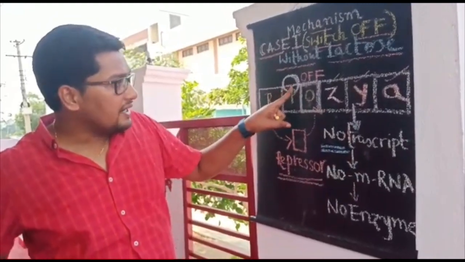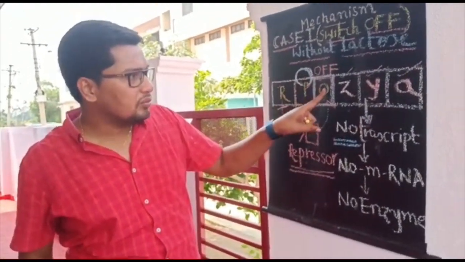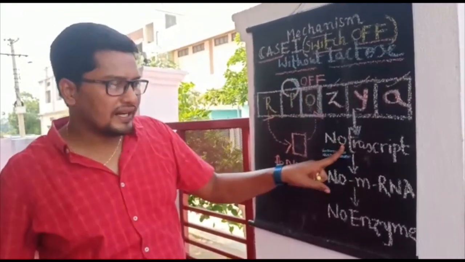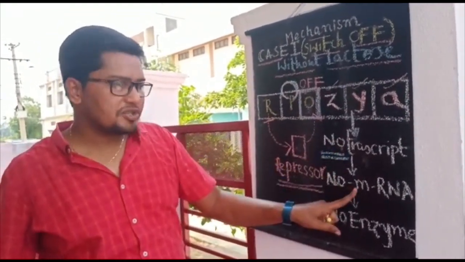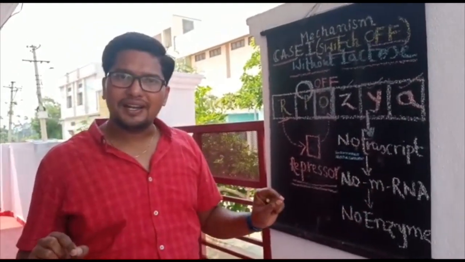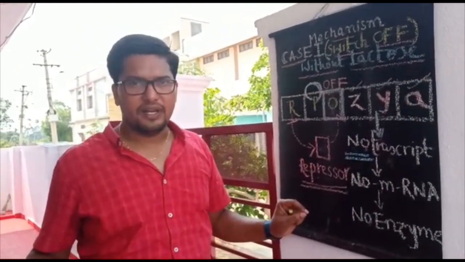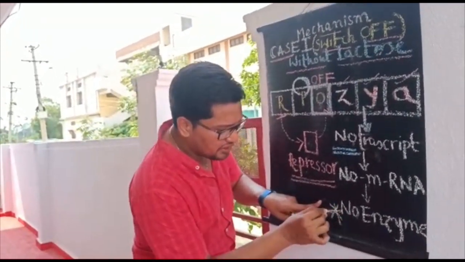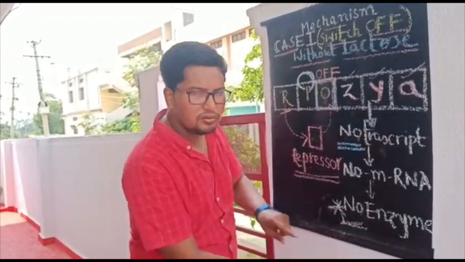Because RNA polymerase enzyme is unable to cross the operator. Without enzyme there is no transcription. No transcription means no mRNA is produced, and without mRNA there will be no translation, and without translation enzymes cannot be produced. That's why I have written no enzyme.